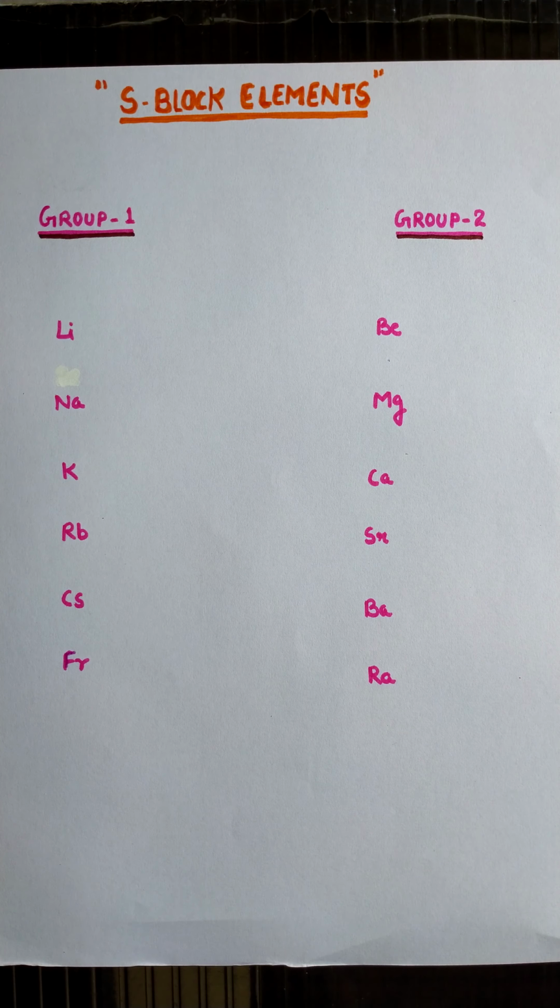S block elements. Students, generally group first and group second of the periodic table are S block elements. Why are they called S block elements? Because whenever we write down the configuration of these elements, the last electron enters the S subshell. So that's why they are called S block elements.